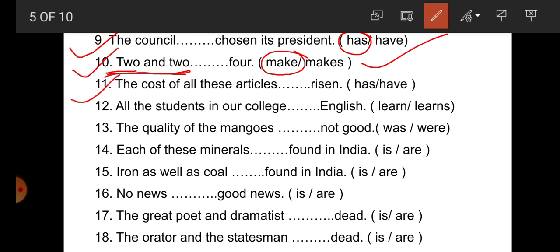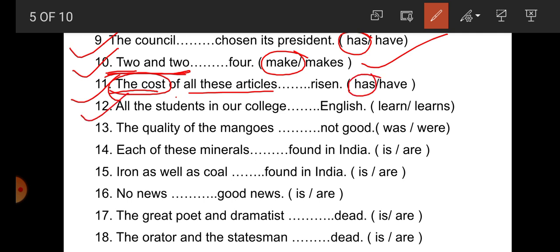Question number 11. The cost of all these articles dash risen. Students, here what is the subject? Here the subject is noun plus of plus noun. So the verb must be according to the first noun. What is the first noun here? Cost. So cost is singular, that's why has is correct one here.